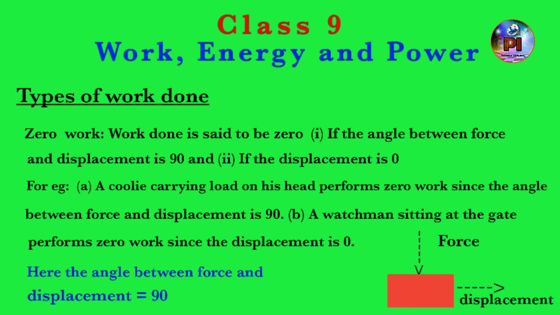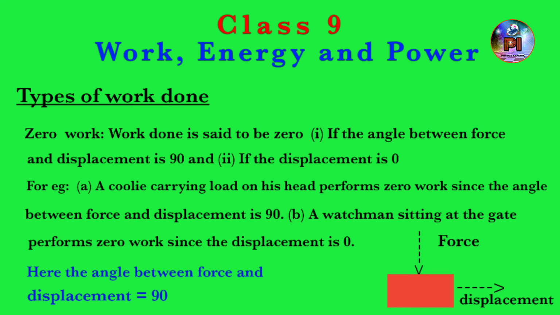Second condition: when force is applied by the body or on the body, and displacement is not produced at all. This is also a condition for zero work. Displacement is not produced. For example, you are sitting at a place for 5 hours, or a watchman is sitting at the gate for the full day and we are paying him.